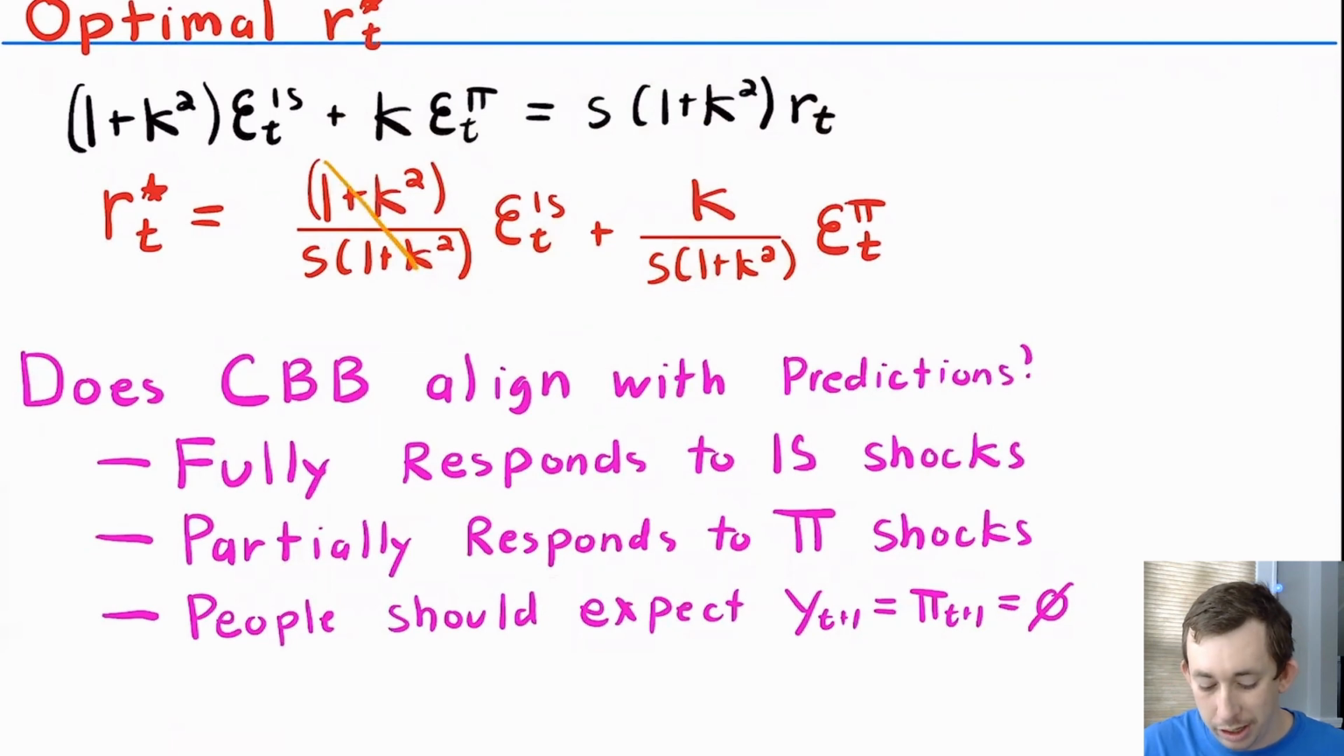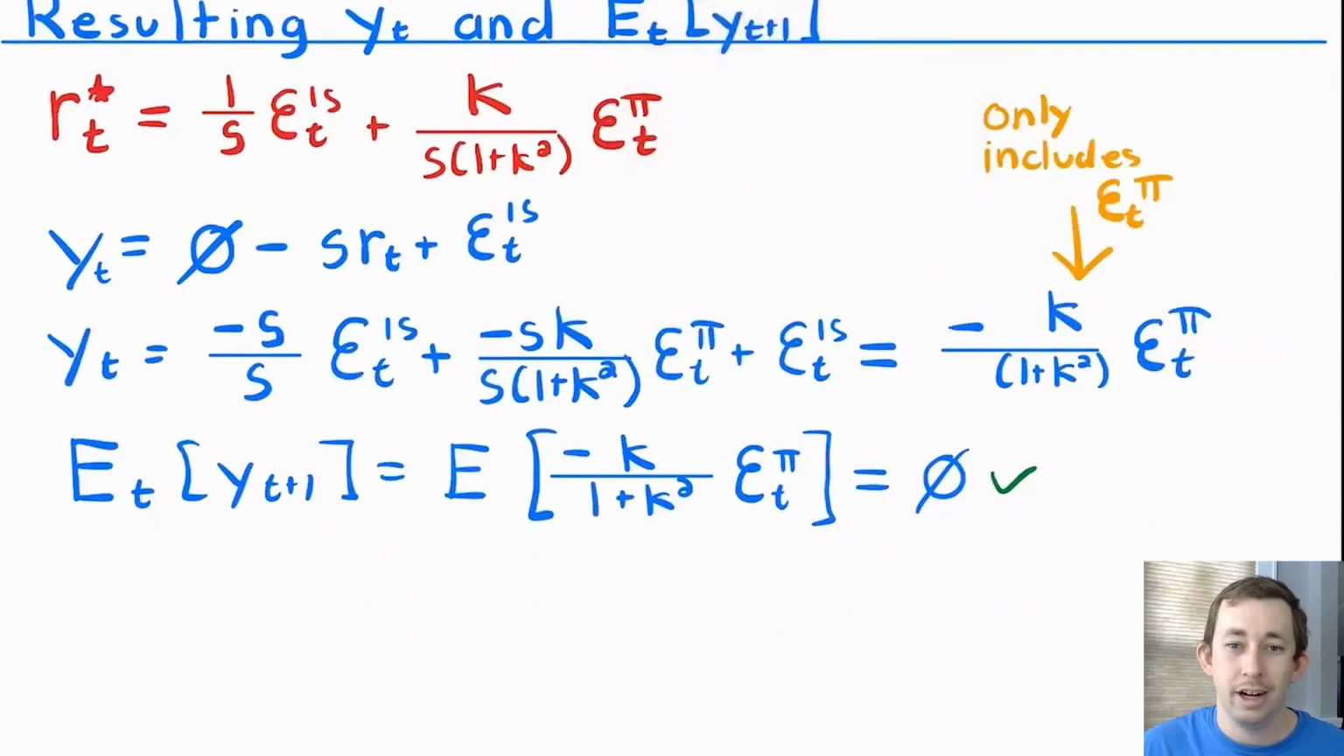And now we can use this ideal interest rate to think about those predictions we made earlier. Those predictions we made earlier were that the central bank should fully respond to, or fully counteract, observed IS shocks. The central bank should only partially counteract observed LM shocks. And we guessed that people should expect y t plus 1 equals pi t plus 1 equals 0, but we can also check that when we figure out what exactly y and pi are. Let's start off by thinking about output. So output today and the expected value today of output tomorrow.